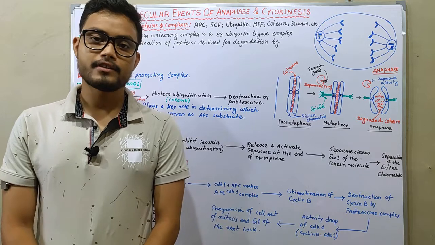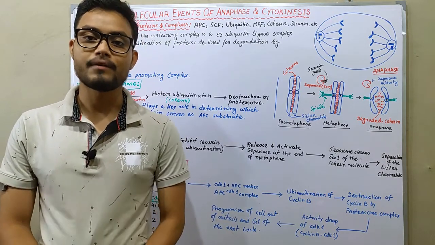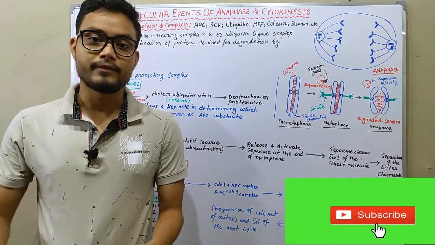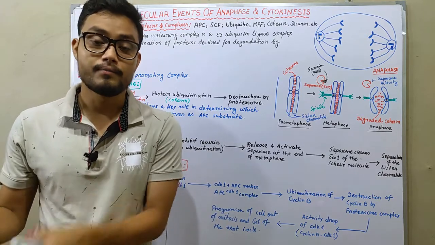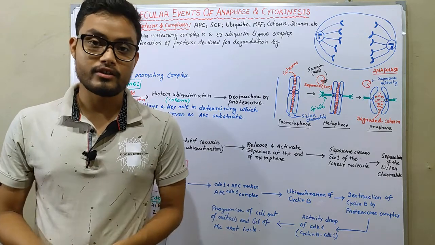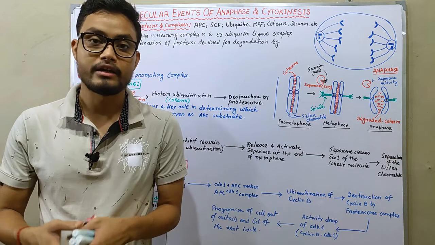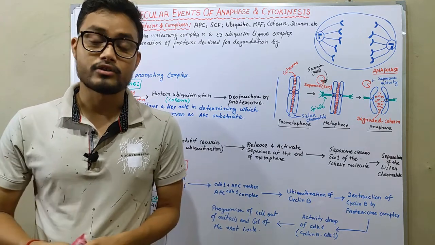Anaphase. Anaphase is the most complex stage of mitosis because after completion of anaphase, the two sister chromatids are separated. And after the completion of cytokinesis, two daughter cells originate from a previous single cell. In anaphase and cytokinesis, several proteins, molecules, and enzymes take part and successfully complete the events of anaphase and also cytokinesis.